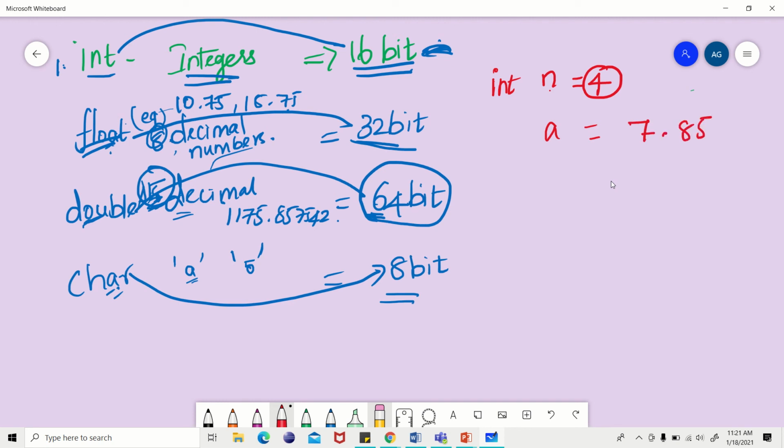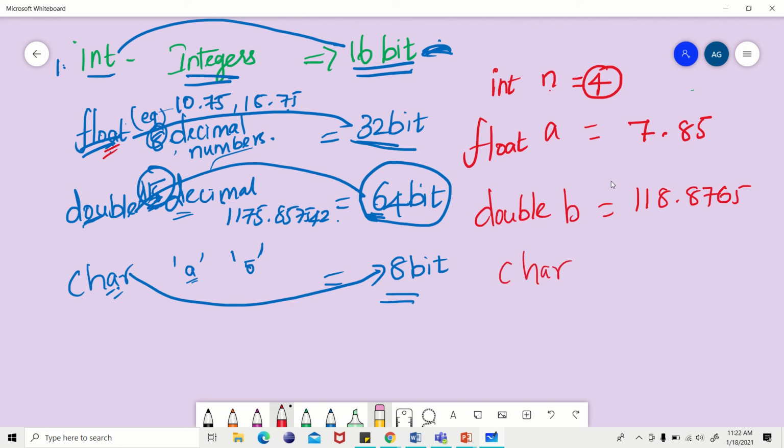Which data type can I use here? Float. Similarly, for a big decimal number, I can use double. For a character, you can just use char. So this is how you use your data types.